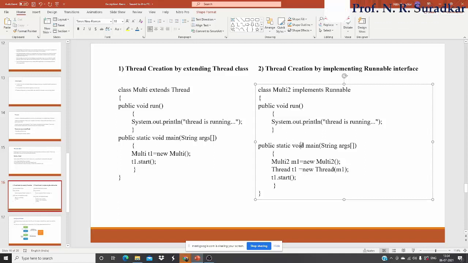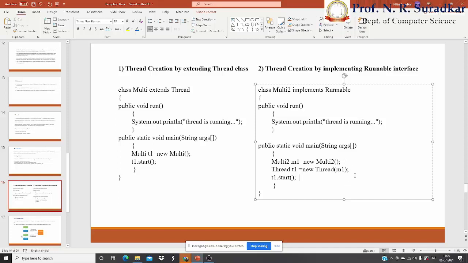Then we are going to use the main method. By using the main method, we use Multi2 as the class name, thread class. m1 is a thread. New is a keyword. Multi2 is the class name. By using this particular statement, we created the m1 thread. Then Thread t1 is equal to new Thread of m1.